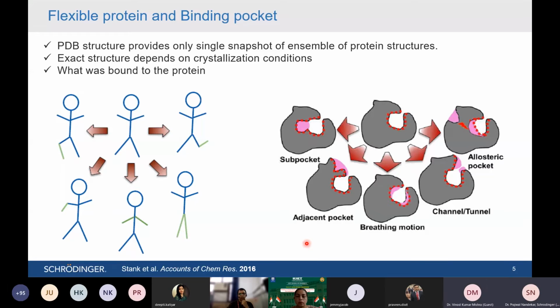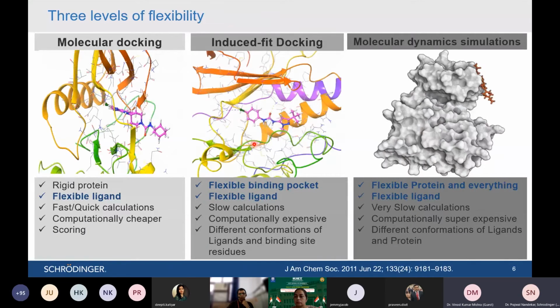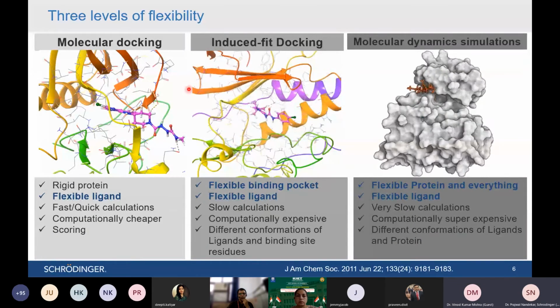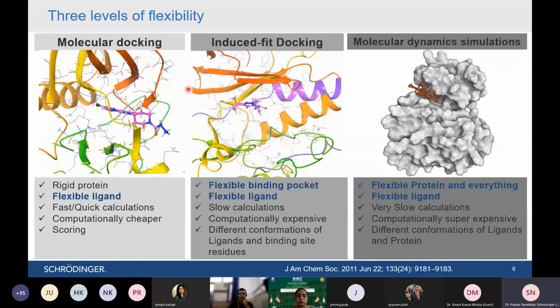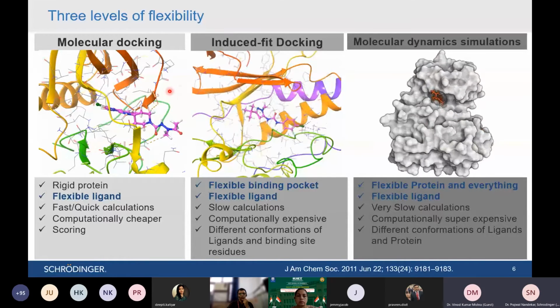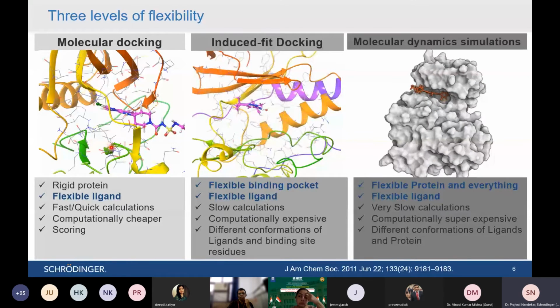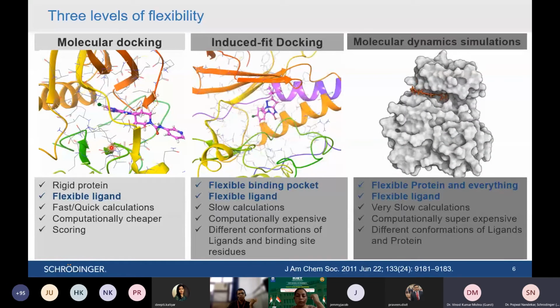If it is static, then we are not really looking into the complete picture. To see the complete picture, we need it in a moving motion. So now we have seen molecular docking as a methodology in which we consider protein as a static structure.